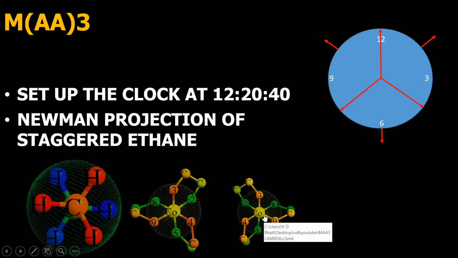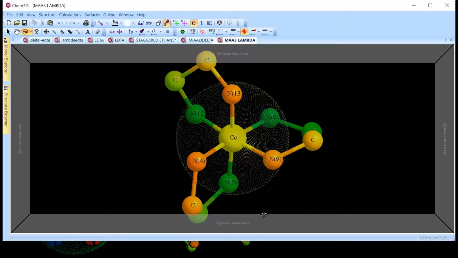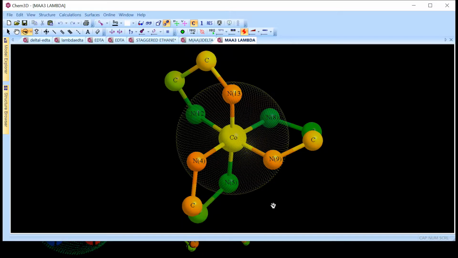Now let us see how is the lambda isomer. This one. Here again we have arranged the atoms in such a way that the red colored atoms are occupying the front, and the green colored atoms are occupying the back. Now try to connect front to back. See what happens over here is N13 is connected to N12, but going to N12 from N13 requires an anti-clockwise movement. Then go to the second front atom N9.